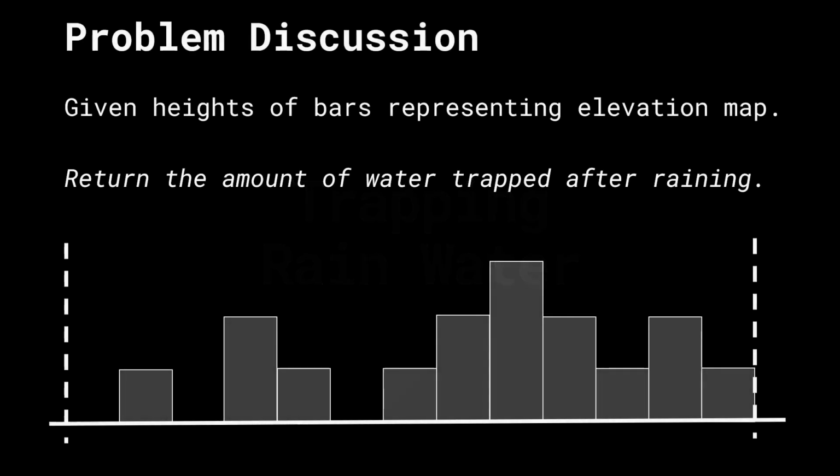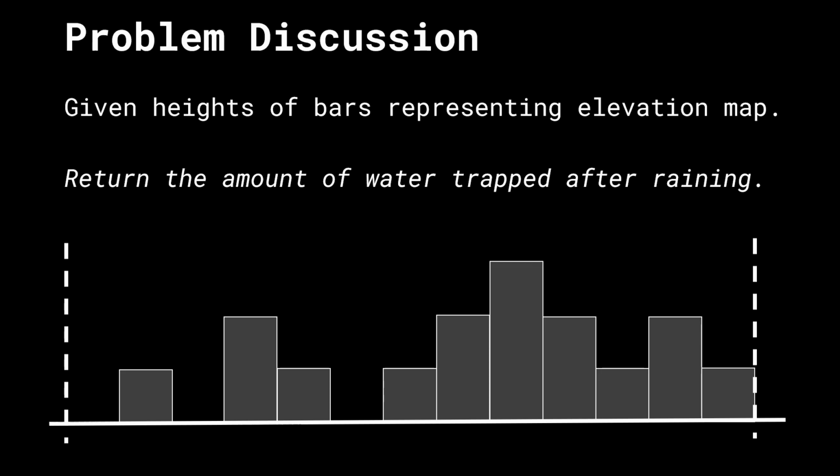Hello everyone and welcome back. Let's talk about the problem trapping rainwater, which is present on both LeetCode and InterviewBit. All right, let's first talk about the problem setup. We're given heights of bars representing an elevation map. In the below case, you can see that there are a bunch of heights. And the goal of this problem is to return the amount of water trapped after raining.